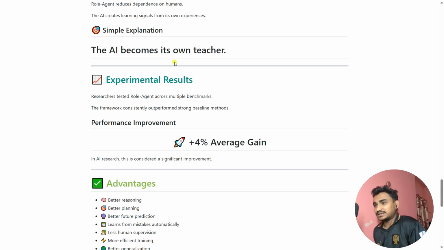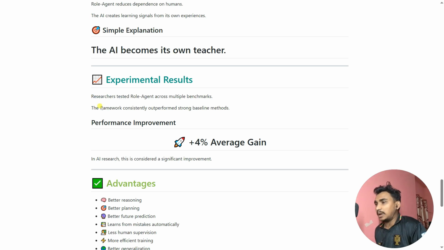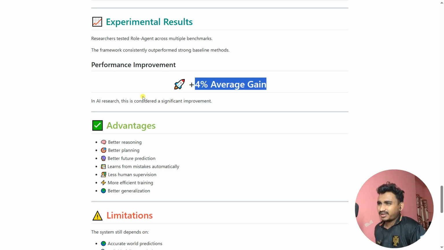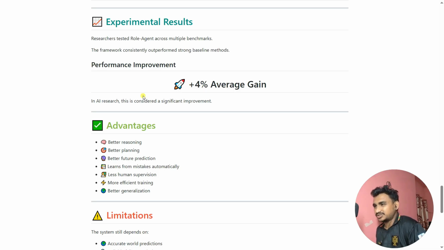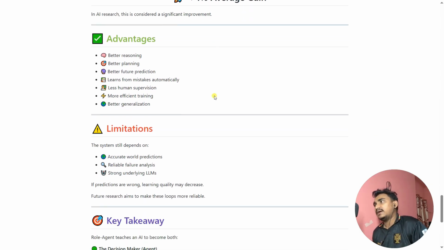And for the experimental results, the researchers tested on World Agents across multiple benchmarks, and the framework consistently outperformed strong baseline methods by 4% on average. Okay, not so bad actually, or not so good. In AI research, this is considered a significant improvement. And what are the advantages actually? The advantages are better reasoning, better planning, and better future predictions. If you have a huge amount of data, you will get better results. It learns from its own experience automatically, like reinforcement learning, with less human supervision.